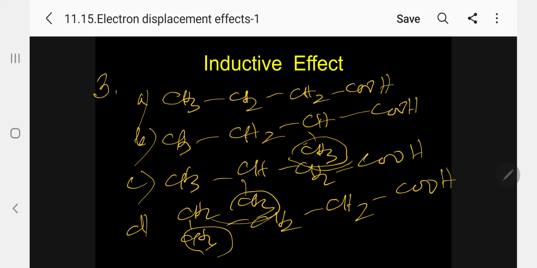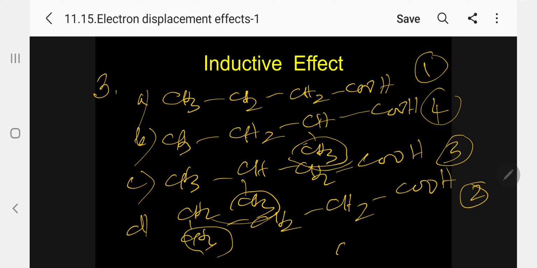So automatically, number 1 is A. Kindly follow. There is no releasing group. Methyl group is not present. The most acidic is 1-butanoic acid. This is number 2. This is number 3. And this is number 4. So I can now write the order.